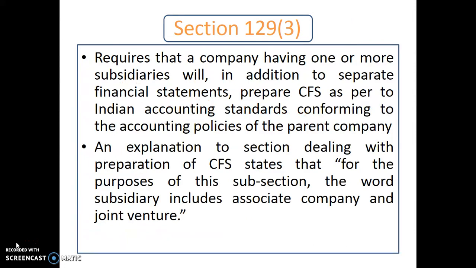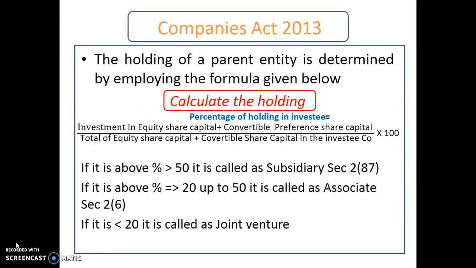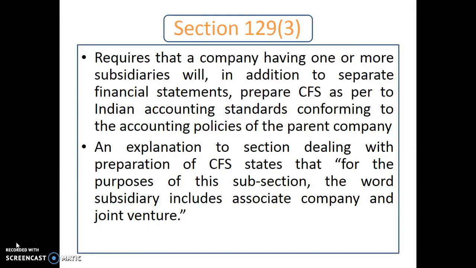Now, when does section 129 subsection 3 come into force? Whenever you have decided that these rules apply, that is, if the entity is a subsidiary, an associate, or a joint venture, then section 129 subsection 3 triggers.